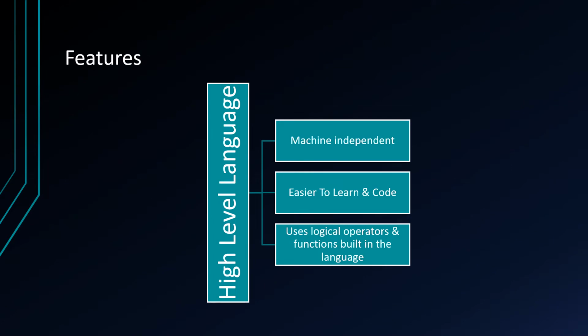Features of high level language. High level languages are machine independent. They are easier to learn and code. They use logical operators and functions built in the language.